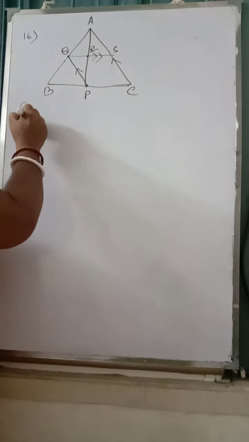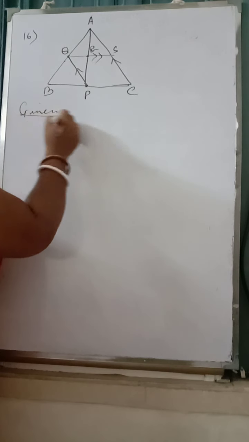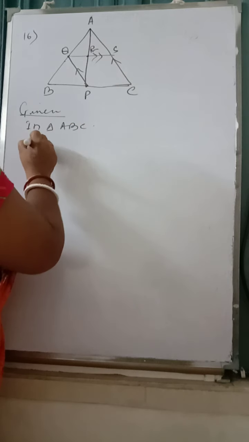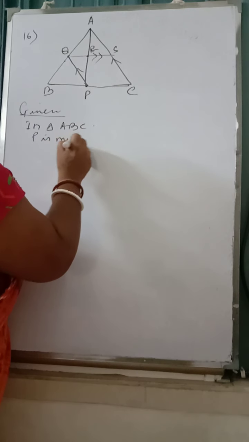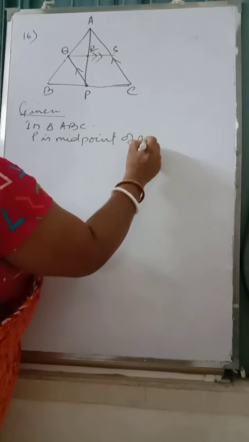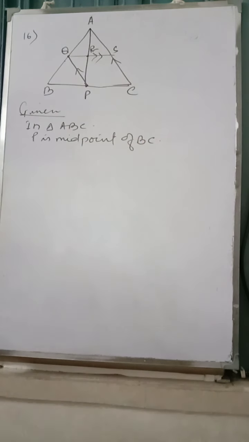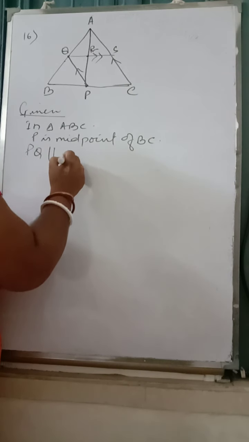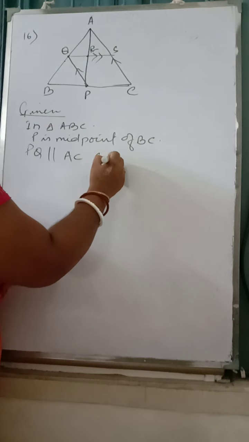Given: in triangle ABC, P is a midpoint of BC. PQ parallel to AC constructed.